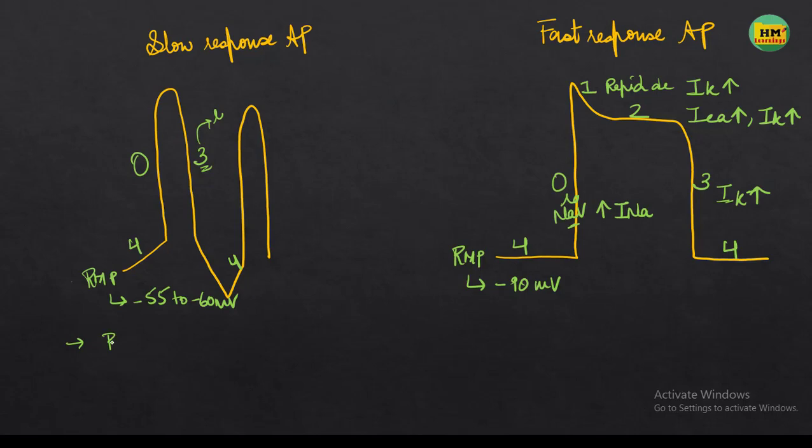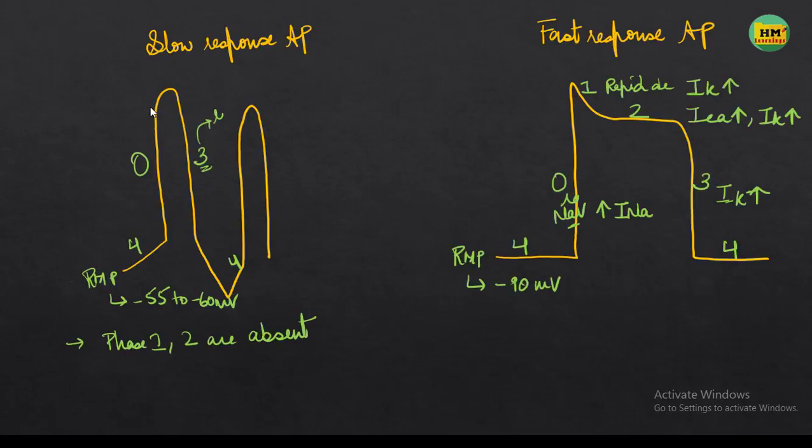Number one difference is that phase 1 and phase 2 are absent here. These two phases are absent. Then the next difference is that here the resting membrane potential is less negative. It is only minus 55 to minus 60 millivolts. But here the resting membrane potential is minus 90 millivolts.